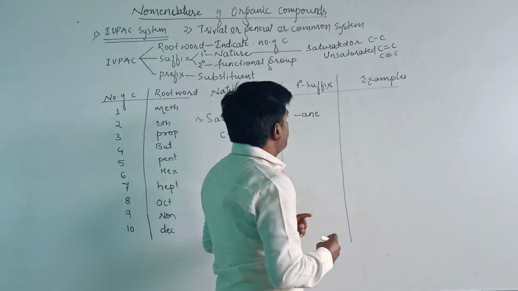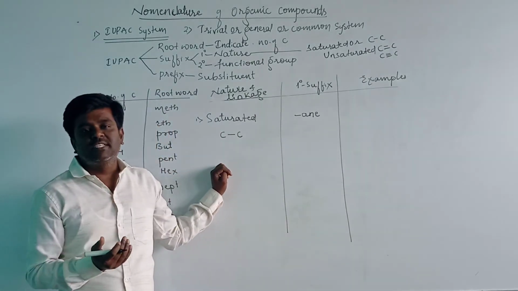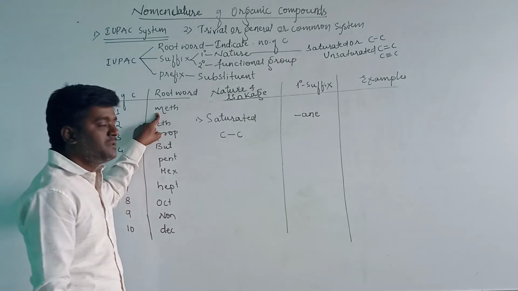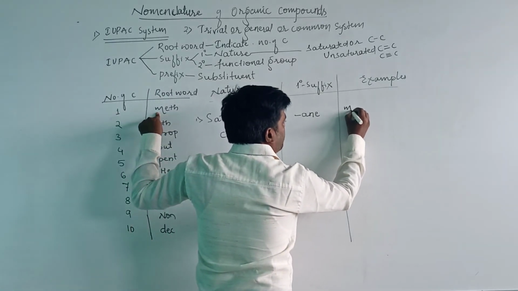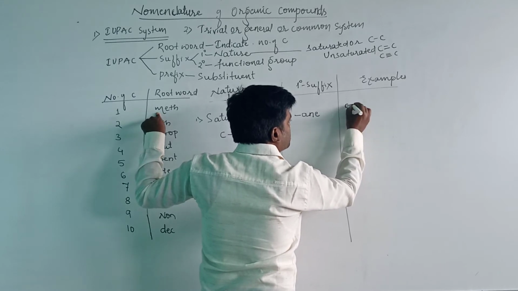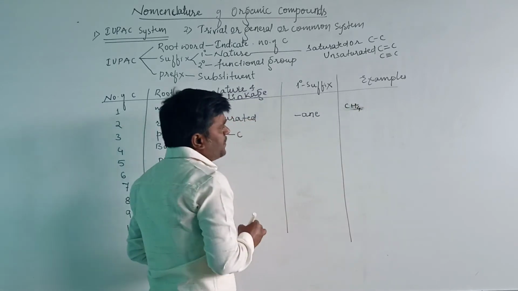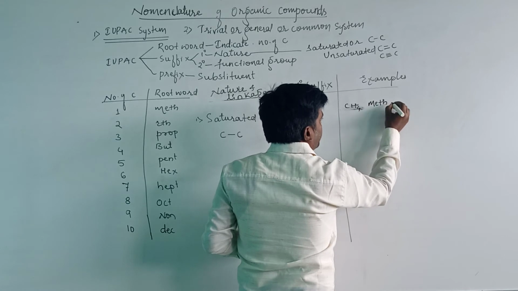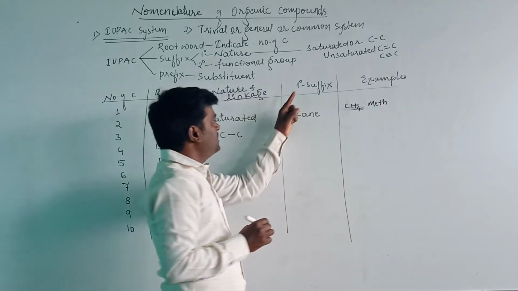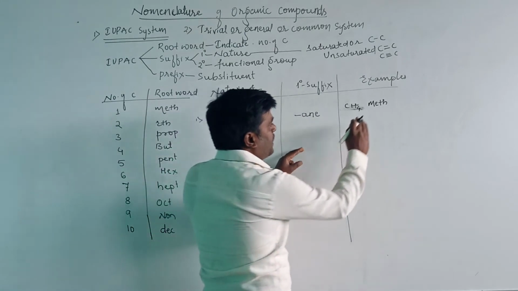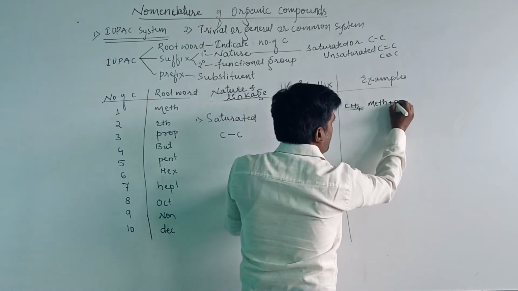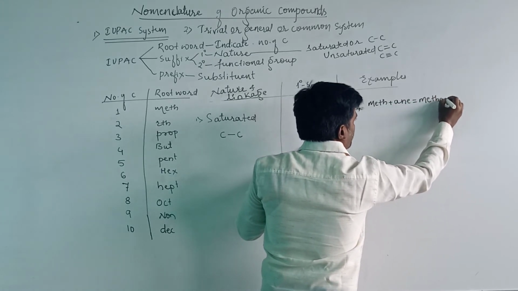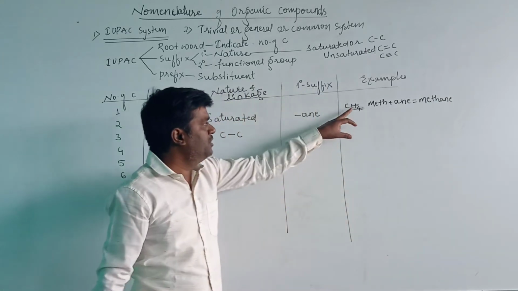Let us take the example. Consider an organic compound consisting of one carbon atom. If one carbon atom is present, then the root word will be given as meth. Consider an example, that is CH4. Here, one carbon atom is there. Therefore, the root word is meth. It is saturated, and the primary suffix will be ane. That ane will be added after the root word, that is meth plus ane, and it will become methane. The IUPAC name for this compound is methane.